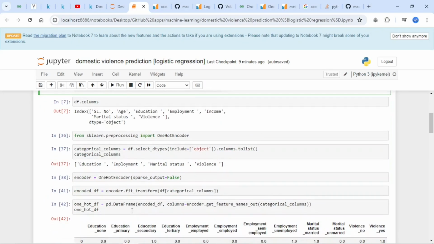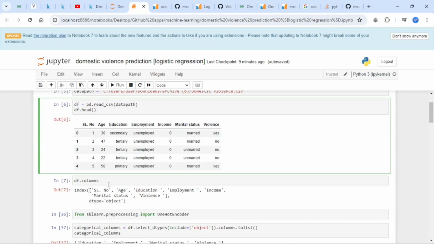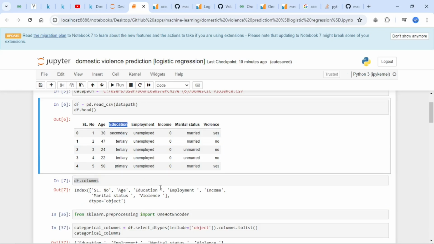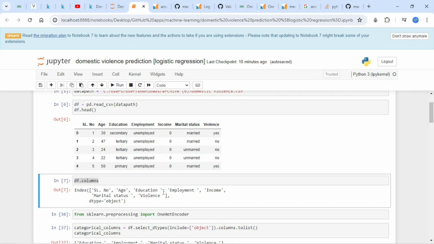Next, it's important to query the columns, because that's the only way you'll discover that things don't just look the way they seem. In this case, you look at an example of education, and you realize that it has a space at the end. The name of the column was saved with a space at the end. Same with employment, same with marital status and violence.